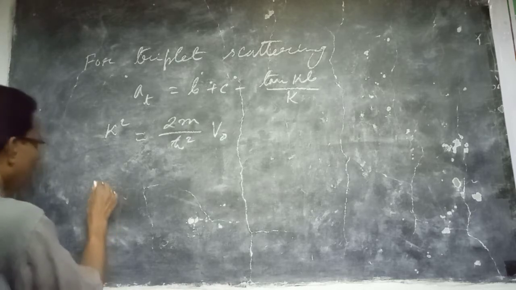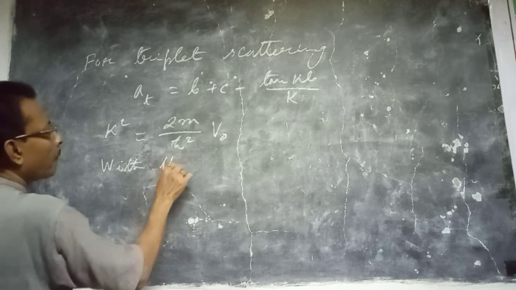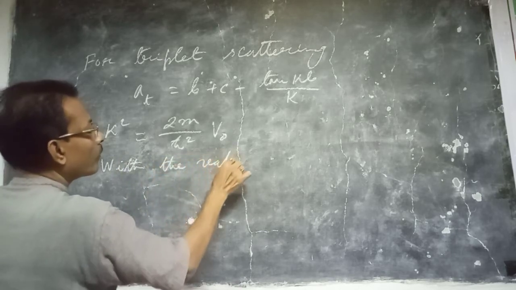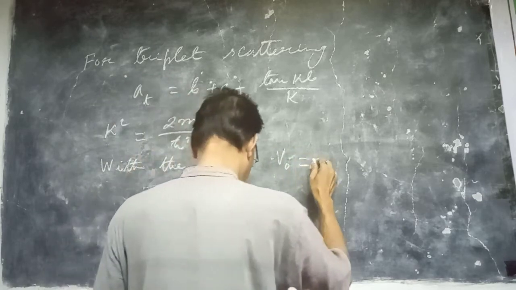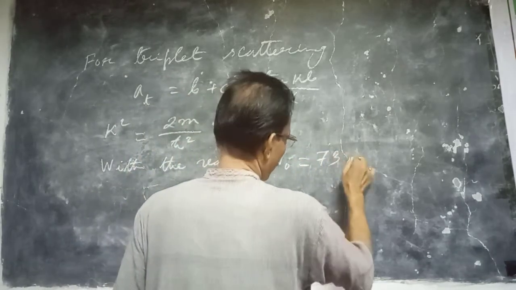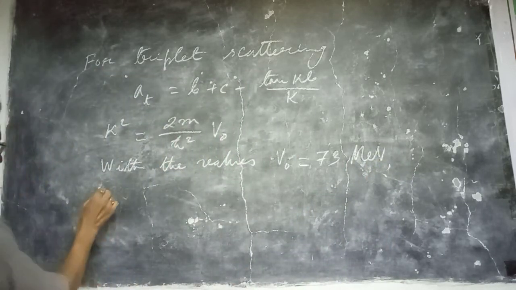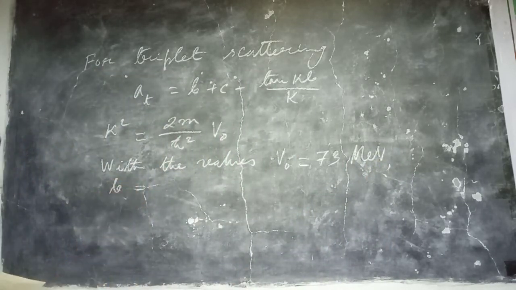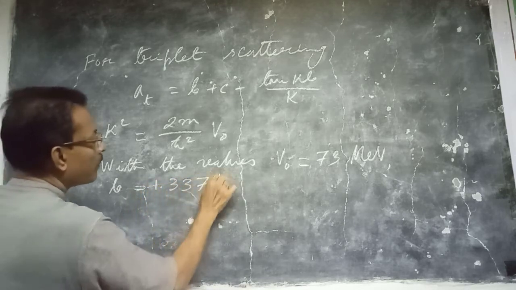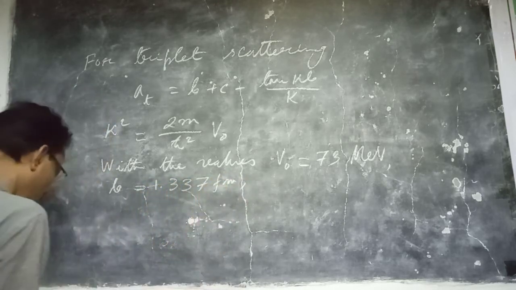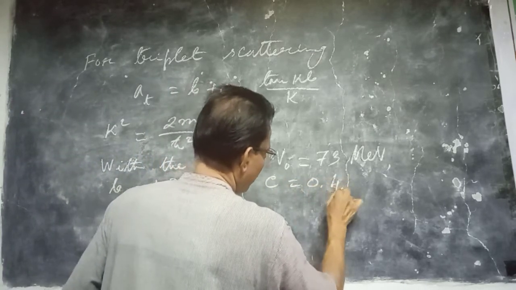Now if we consider the values V0 equal to 73 MeV, B, the range of the potential, is 1.337 fermi, and the core radius C is 0.4 fermi.